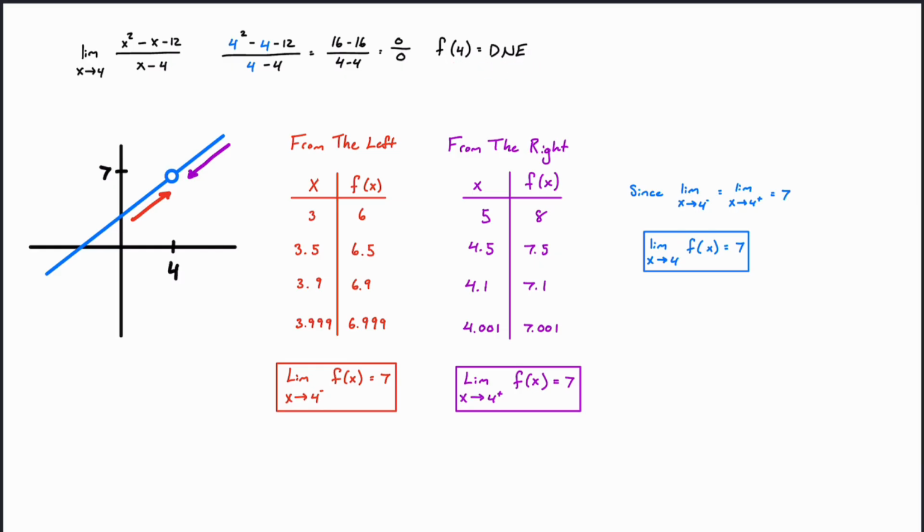And what does this look like? Well, this looks like this line here, this line with this point of discontinuity at 4.